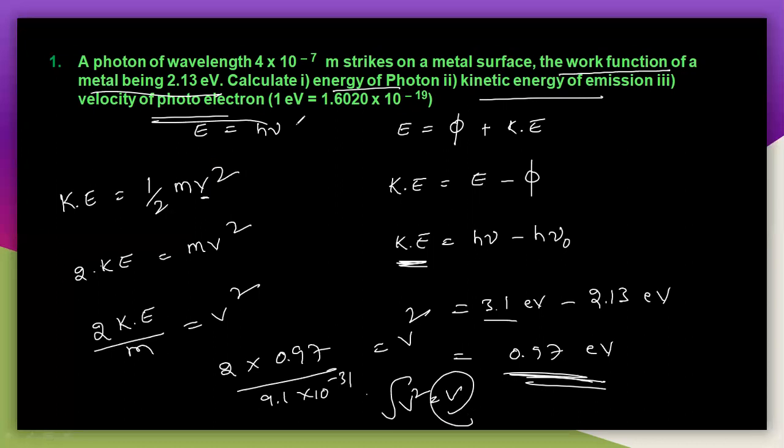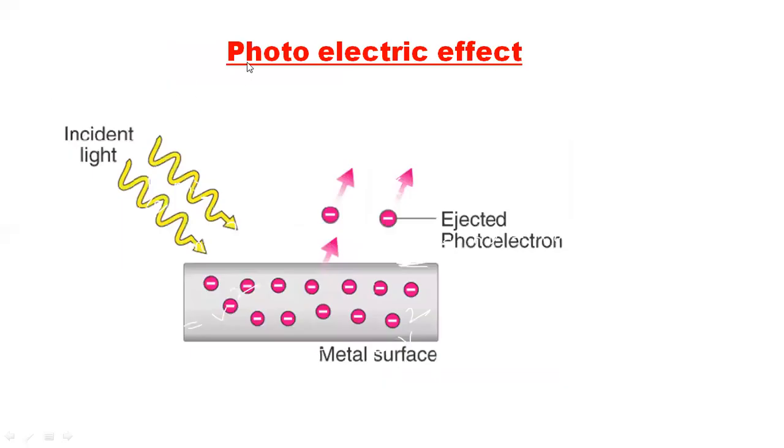So you have to understand this photoelectric effect. Once again I will tell you the summary of this photoelectric effect. One thing I want to tell you clearly. So what is the photoelectric effect? Because of the light, electrons will be ejected here.